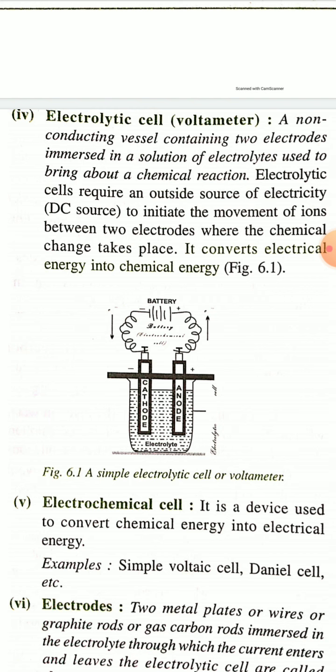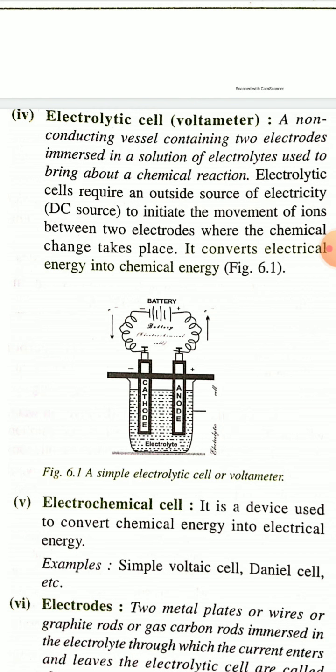And you have to take an electrolytic solution in this cell. So what is an electrolytic cell or voltameter? It is a non-conducting vessel containing two electrodes immersed in a solution of electrolytes, used to bring about a chemical reaction.